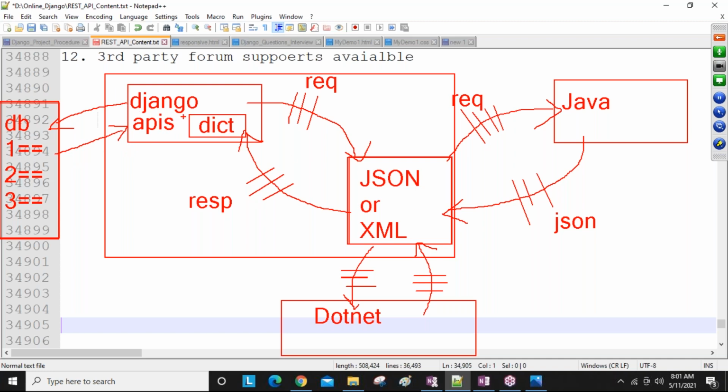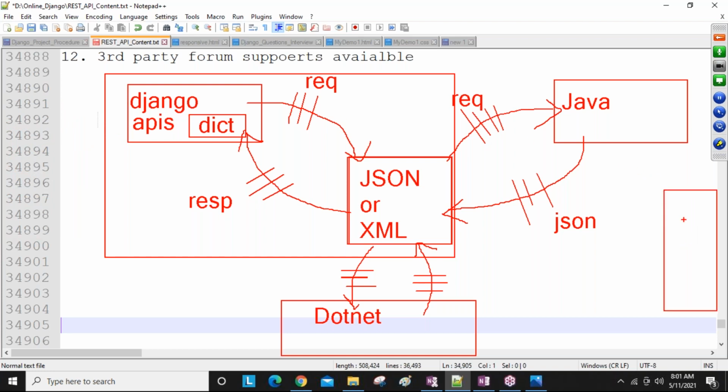Okay, so right now, for example, assume we do not belong to the Django developers, we belong to the Java developers. Assume you are a Java developer, with DB record 1, record 2, like that. Now my Django is sending a request in the form of JSON. This JSON request is taken by Java. Now this Java is communicating with the database.